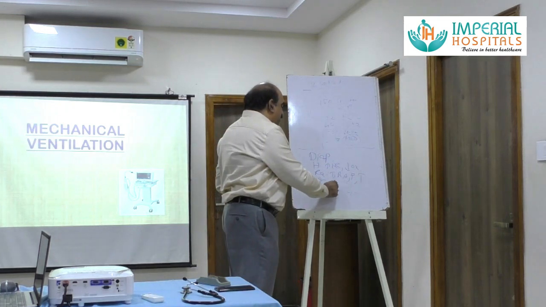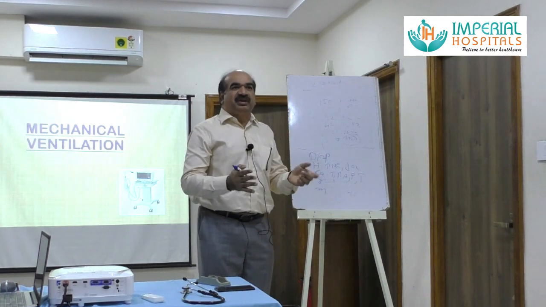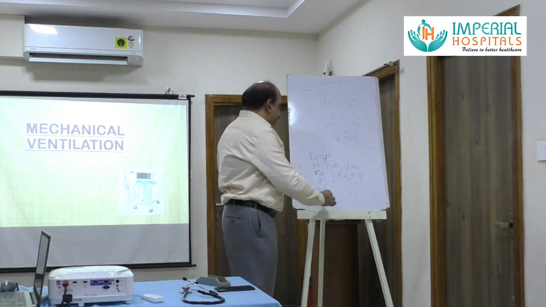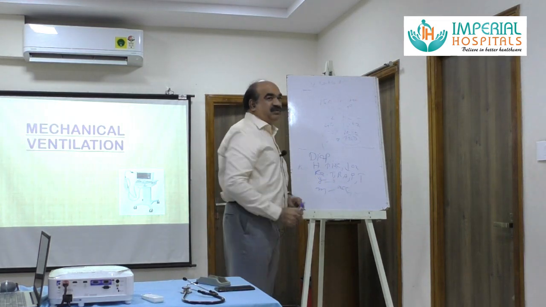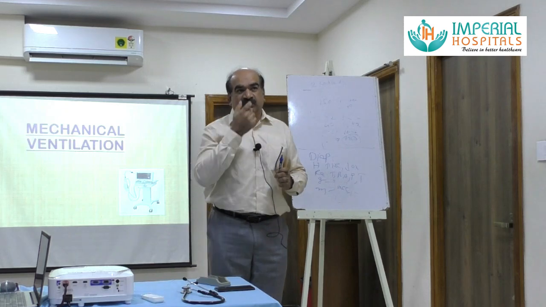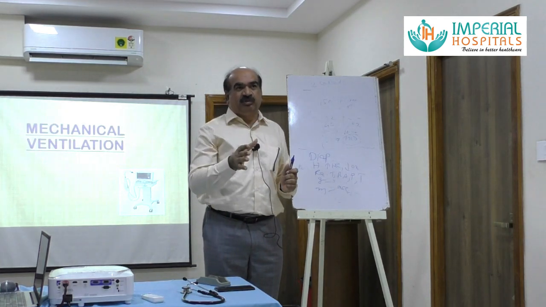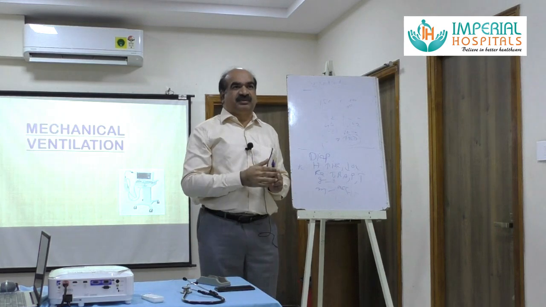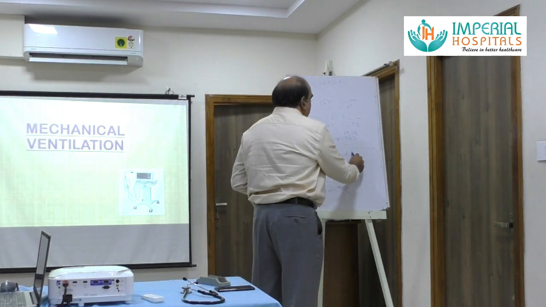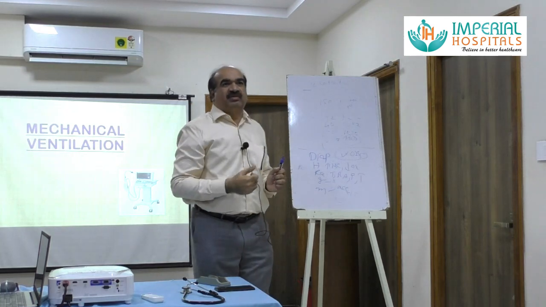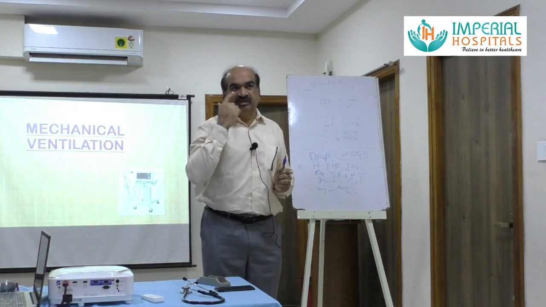G for gasping. If the patient is gasping, we need not look for any other indication. We can directly intubate the patient. Look at accessory muscles. Look for nasal flaring. There is a work of breathing scale, called WOB. Each point is for an accessory muscle action.